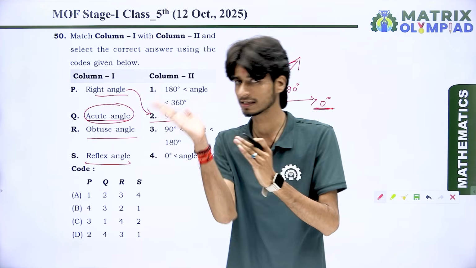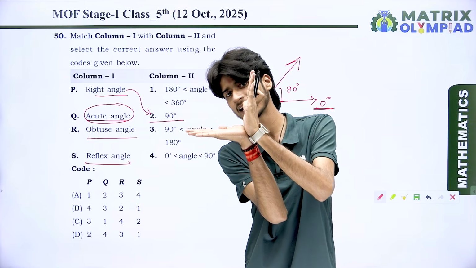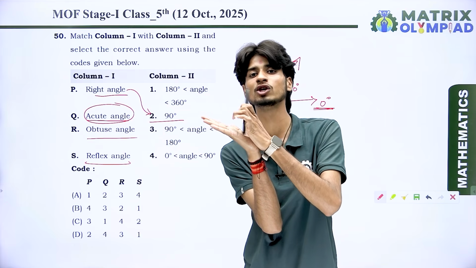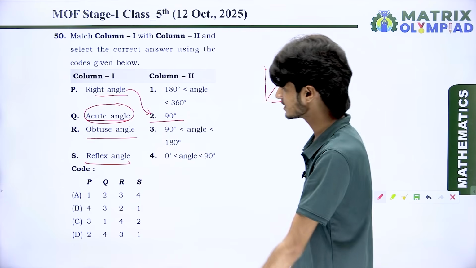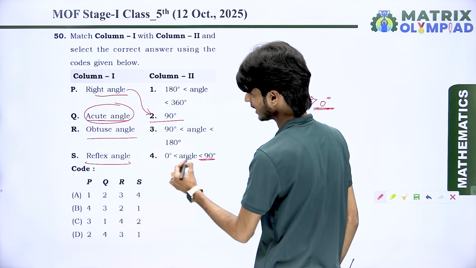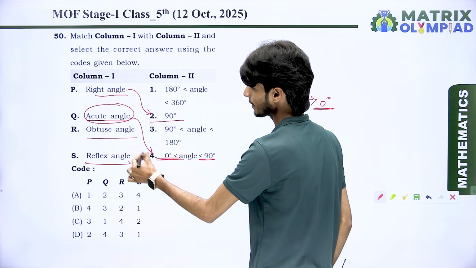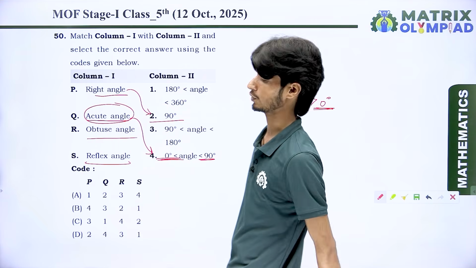The angle is greater than 0 degree and less than 90 degree. In between those conditions we have an acute angle. Got it? So acute angle directly matches to point 4.